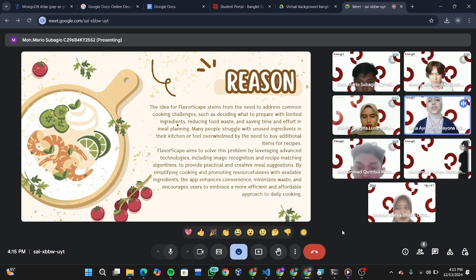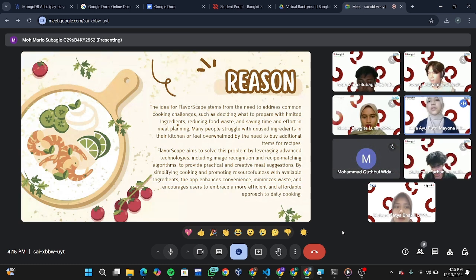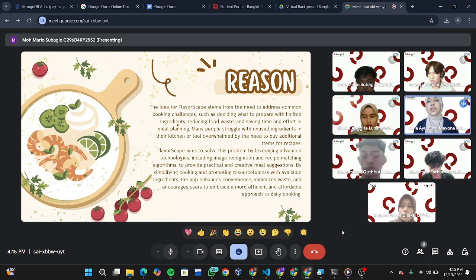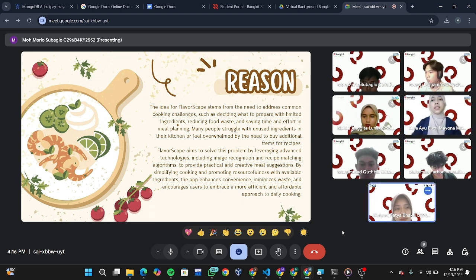Many people struggle with using the ingredients in their kitchen or feel overwhelmed by the need to buy additional items for recipes. Flavorscape aims to solve these problems by leveraging advanced technologies, including image recognition and recipe matching algorithms, to provide practical and creative meal suggestions by simplifying cooking and promoting resourcefulness with available ingredients. The app enhances convenience, minimizes waste, and encourages users to embrace a more efficient and affordable approach to daily cooking. Next.